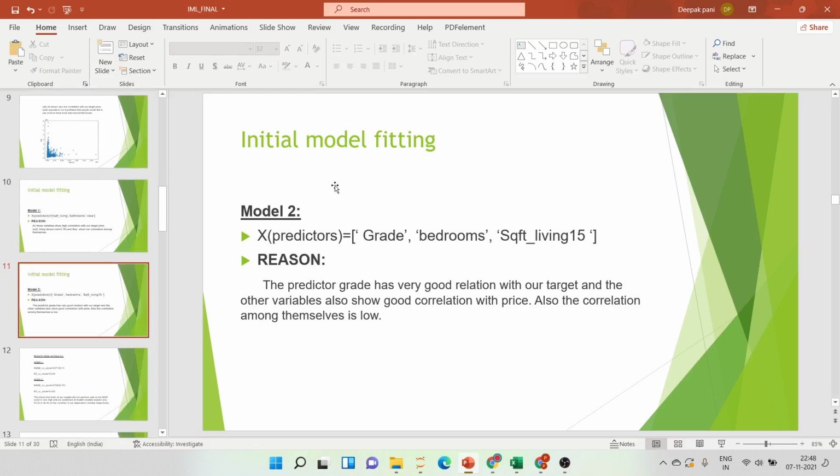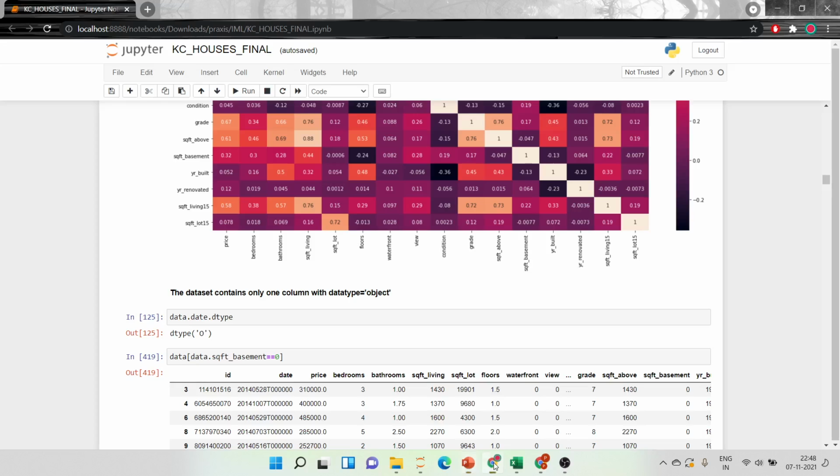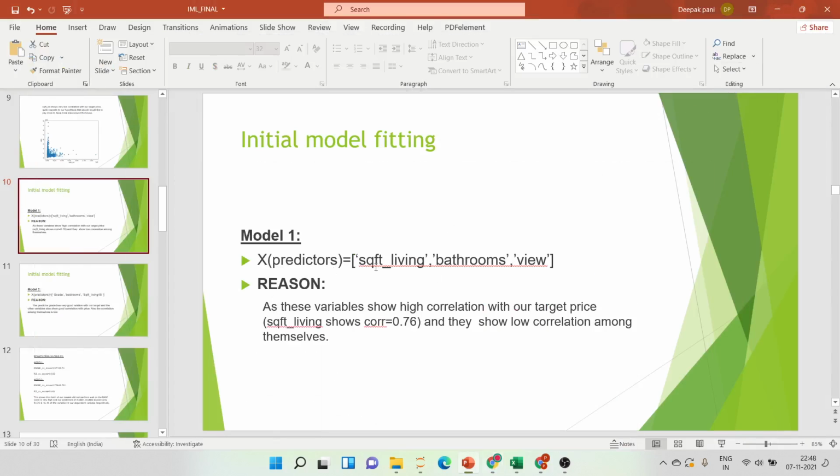Then in the initial model fitting, we have taken these variables as our predictors from the heat map which I have shown you. Let me show you again. Here you can see that price has a higher correlation with square feet living, and it also has a higher correlation with grade. So from this heat map, we have chosen our predictors.